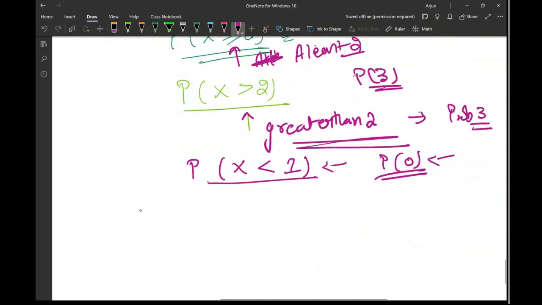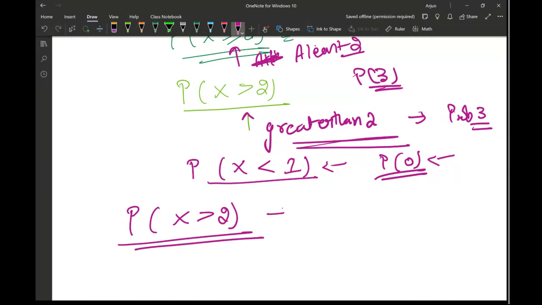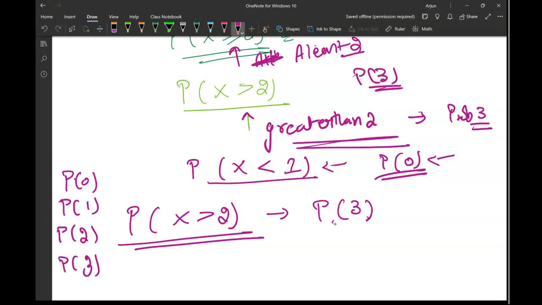Now, if you are asked what is the probability of getting more than 2 heads, one way of writing it is probability of getting 3 heads, only 3 heads, because the probabilities are probability of 0, probability of 1, probability of 2, and probability of 3. So greater than 2 means only the third.